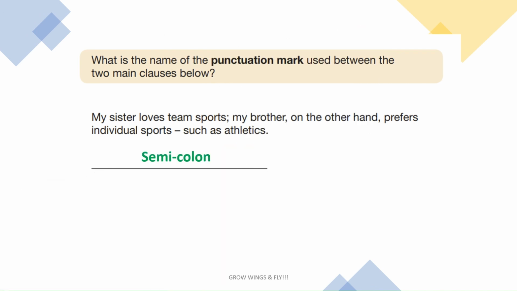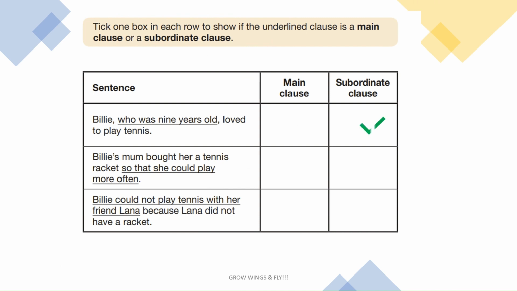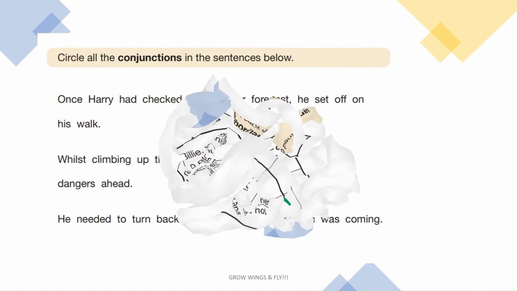You need to understand where the main clause ends. The main clause ends after team sports. The punctuation used is a semicolon. The sentences that make sense on their own are called main clauses. The ones which depend on the main clause to make sense are called subordinate clauses.